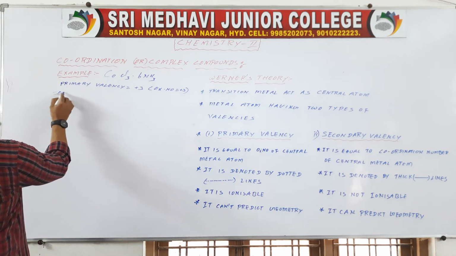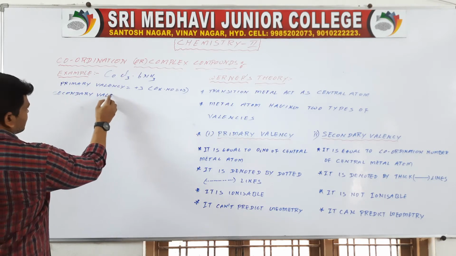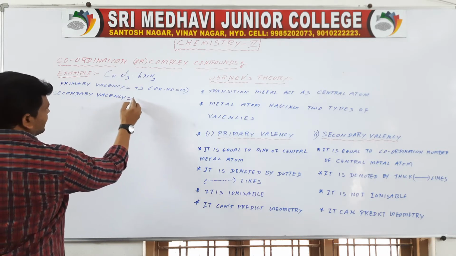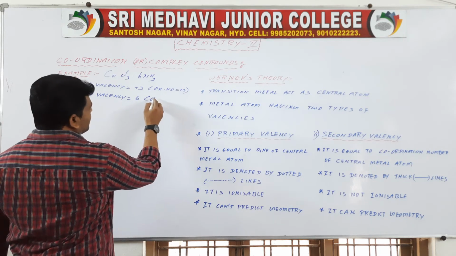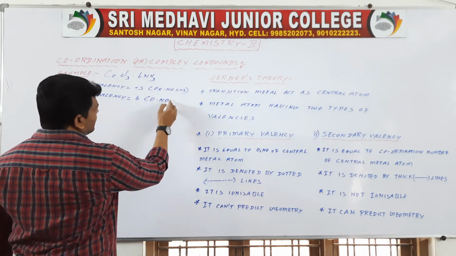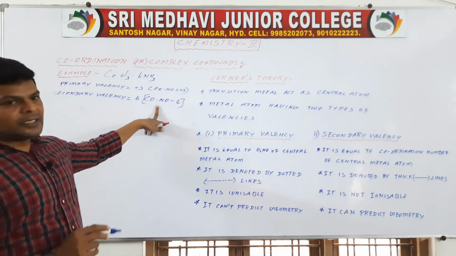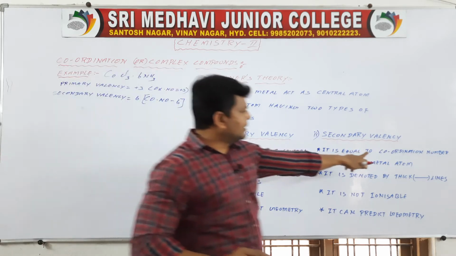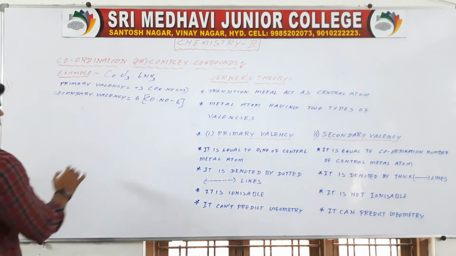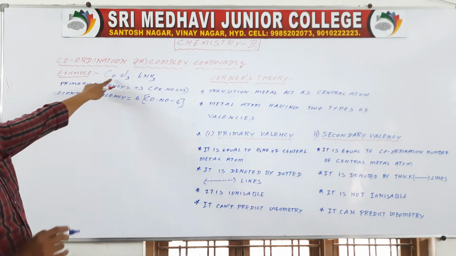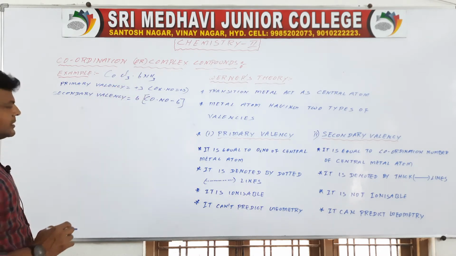Next, secondary valency is equal to 6. How many? Coordination number equal to 6. Here CN means coordination number. Already I told you, coordination number is nothing but CN. So here the central atom is Co, the anion is Cl, and the ligand is ammonia.